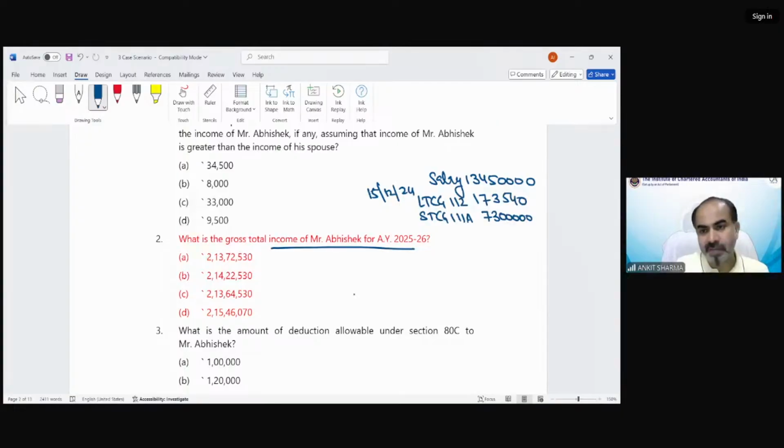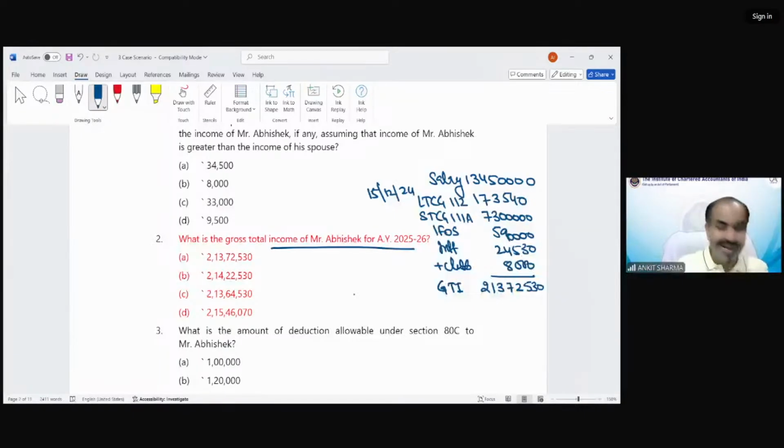There was some income from other sources also in the question, that is 5,90,000. And interest income was 24,530. And the clubbing income, which is also interest income, was 8,000 rupees. So my GTI would be 2,13,72,530.